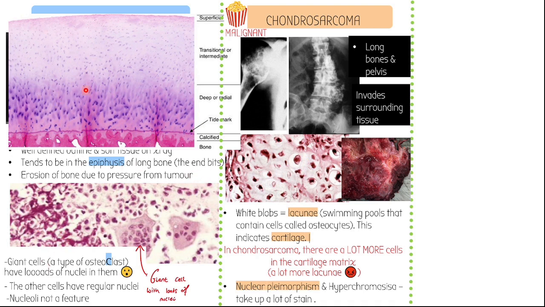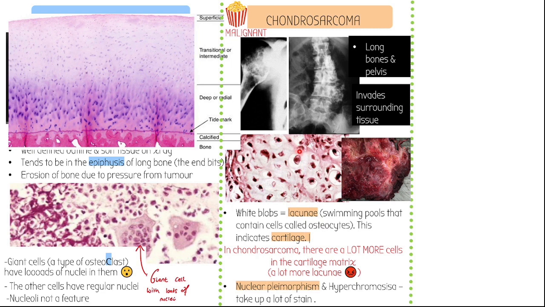So this is what normal cartilage looks like here, just for this picture. And hopefully you can see that there are some lacunae here, but they're not that concentrated. Whereas in chondrosarcoma, we've got way too many lacunae, basically a lot more cells in the cartilage matrix, which is our telltale sign of chondrosarcoma.